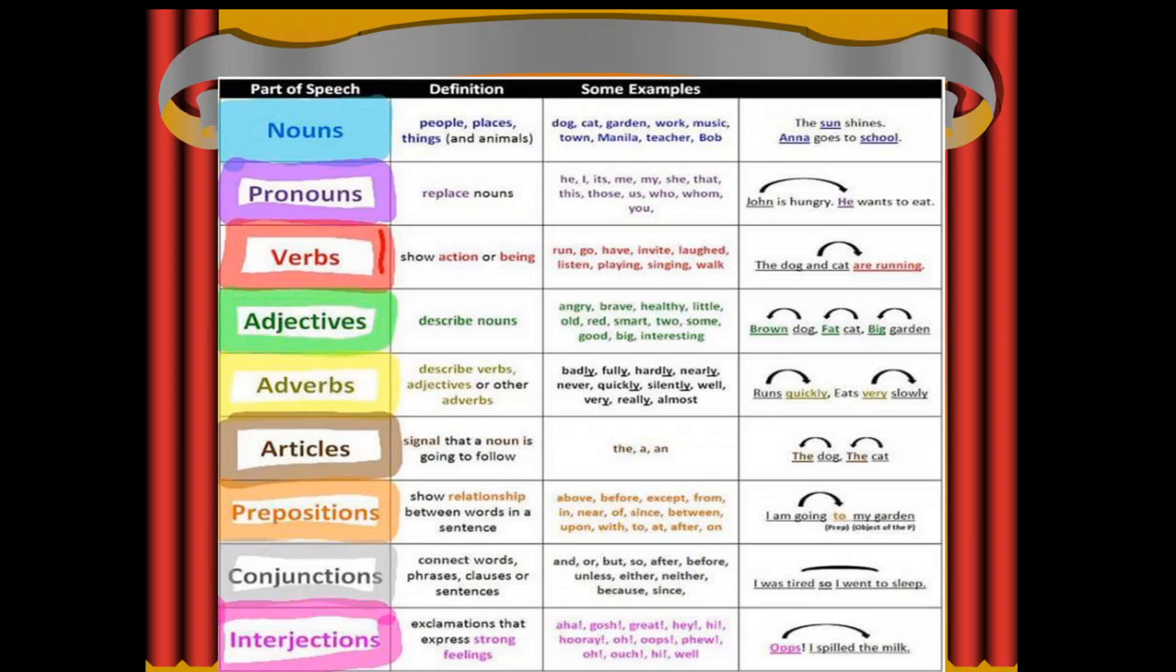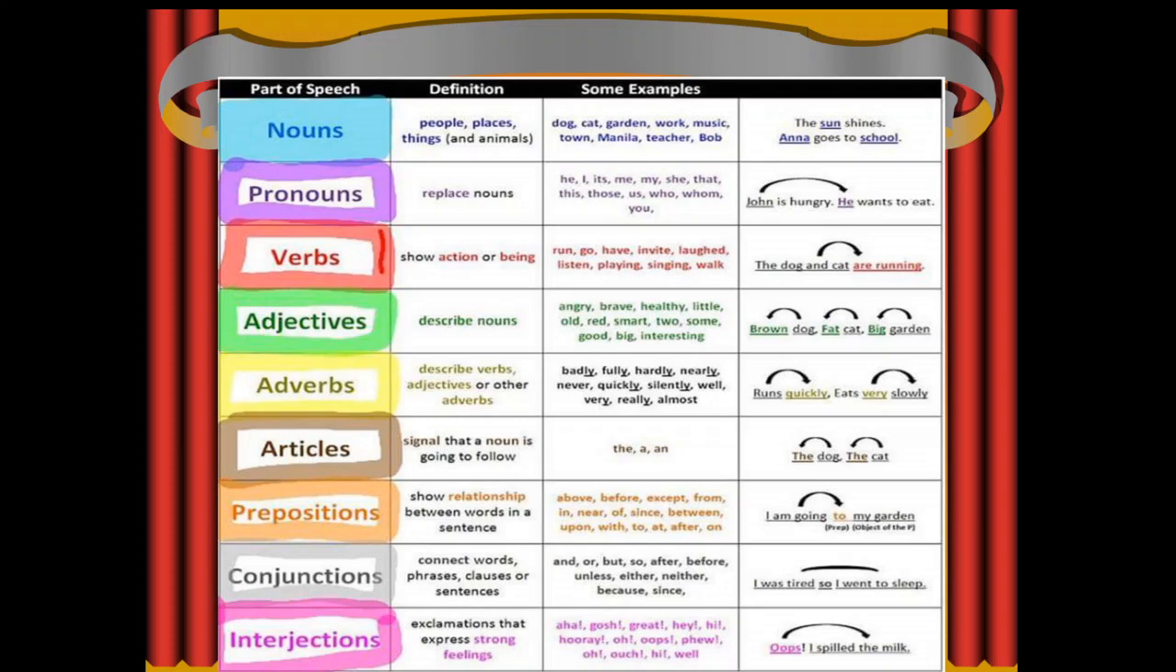Pronoun replaces the noun, it is used in place of a noun. Verbs show action or any kind of being or helping verbs, we could say. Adjectives describe a noun. Adverbs describe verbs, adjectives or any other adverbs. Articles, actually, are not part of the parts of speech, but still they have an importance in parts of speech. They are used to signal a noun.